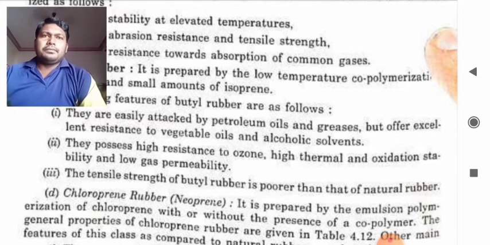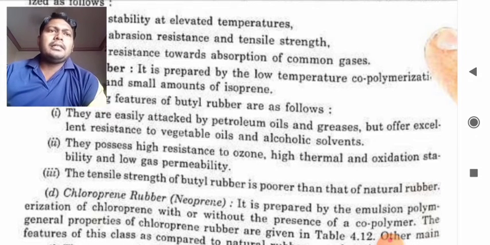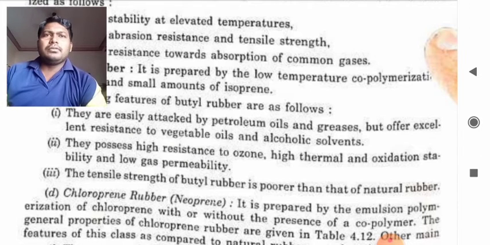Chloroprene rubber. Now the chloroprene rubber is also called neoprene. It is prepared by the emulsion polymerization of chloroprene with or without the presence of a copolymer. The general properties of chloroprene rubber are as shown in the table.